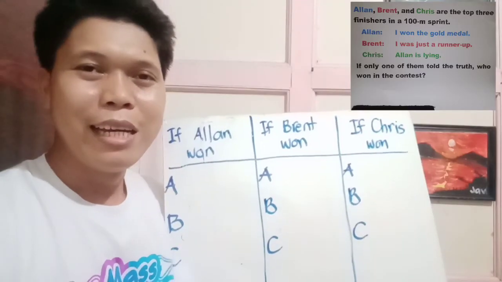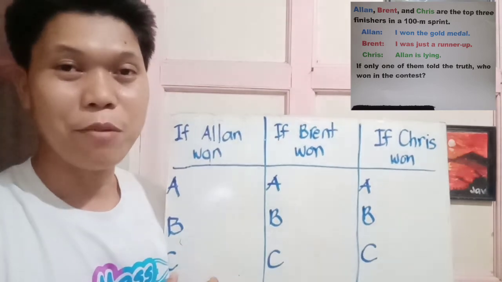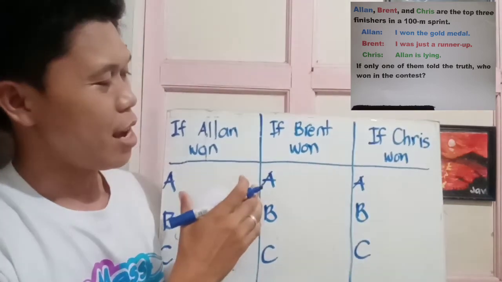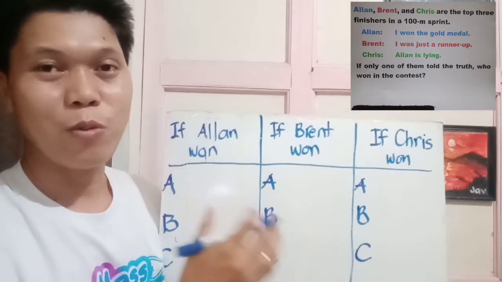One of the most effective strategies in solving such kind of problem is by making an assumption. In this strategy, we are going to make an assumption that something is true at first until later it is proven otherwise by the given clues. In the given logic problem, what we are looking for is the winner of the contest. Therefore, I made 3 columns so that we will assume 3 situations.